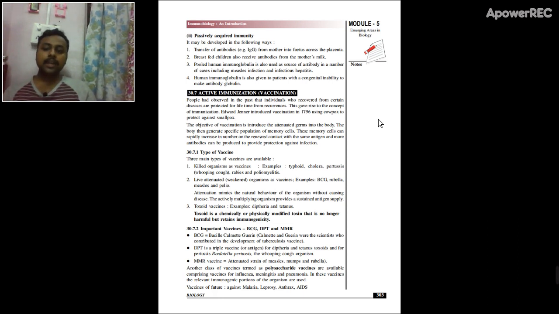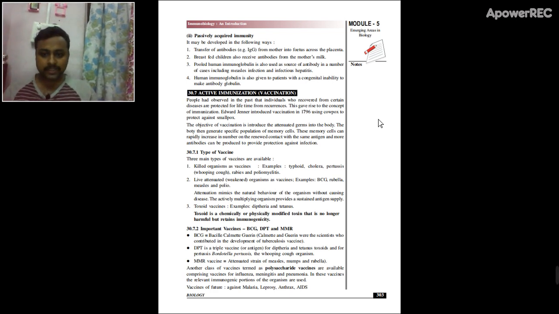There is one good example of diphtheria. Before the invention of vaccines, diphtheria was a major cause of child death, but after vaccination, death of children by diphtheria has reduced 100%. So there is no known case of death by diphtheria in an immunized child.